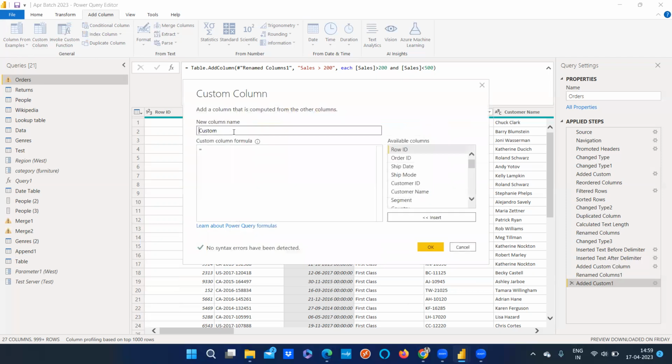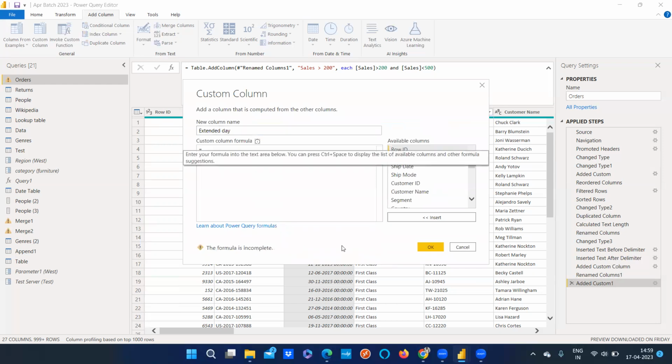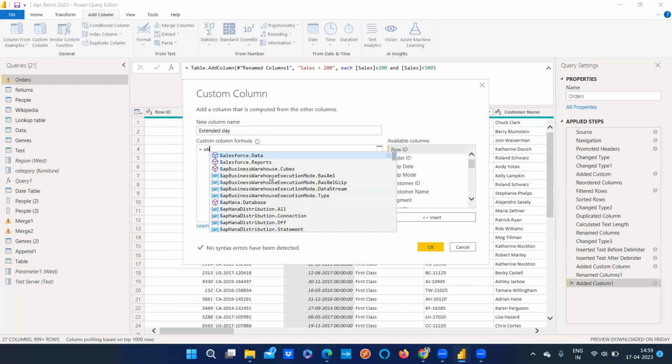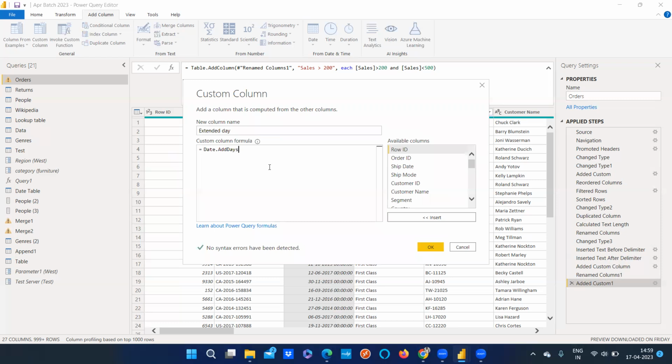So here, what will I say? Extended days, something like that. And here, ship date, day add, and I can open the bracket. Here you can see date time and number of days.